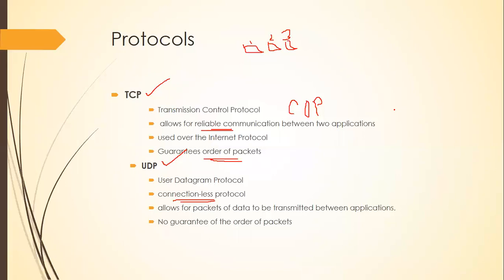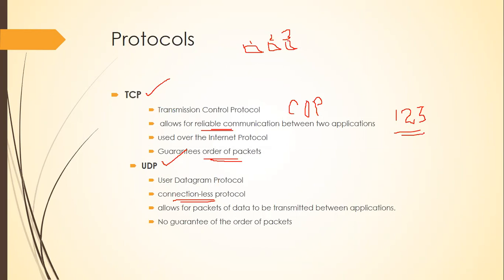If I follow the TCP protocol and I'm sending data, it is assured that it will reach in the correct order. First, packet 1 will reach, then packet 2 will reach. At the end, I will have packet 3. It reaches in the correct order.